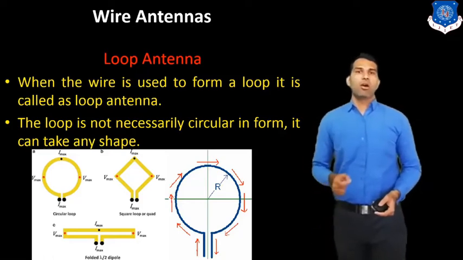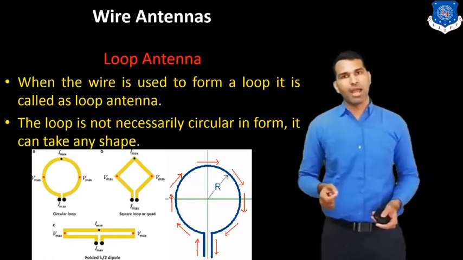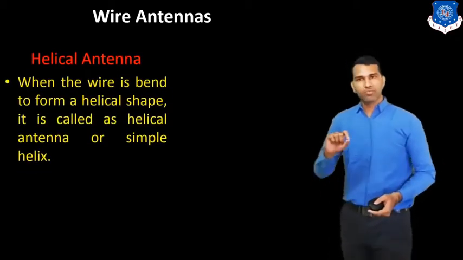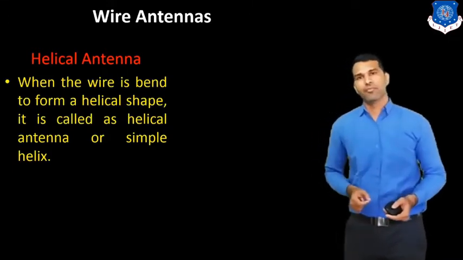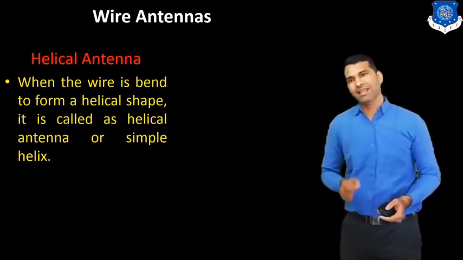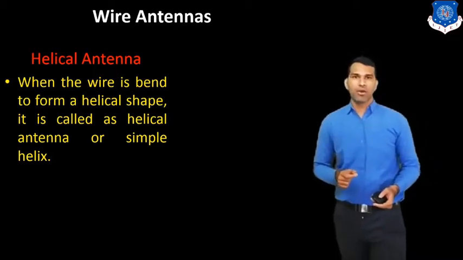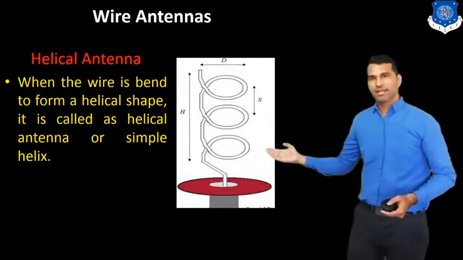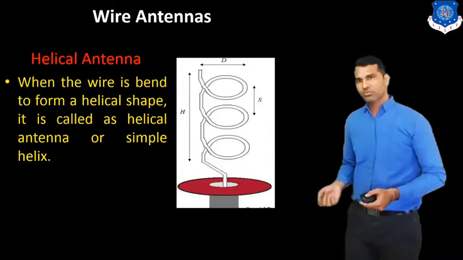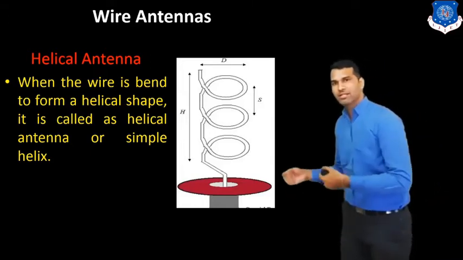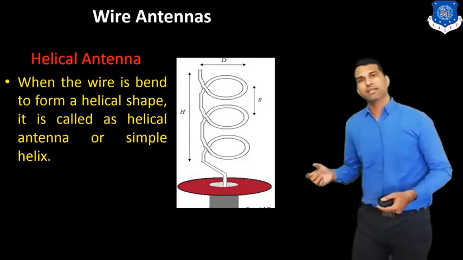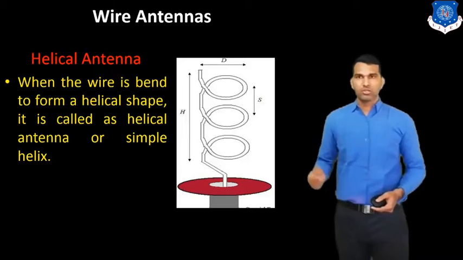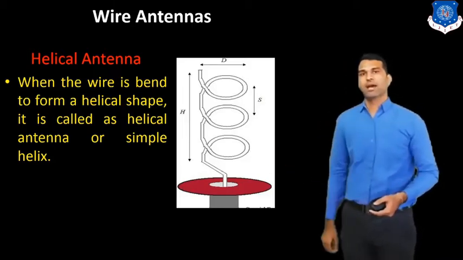Now the third and last type of wire antenna is the helical antenna. When the wire is bent to form a helical shape, it is called a helical antenna, or simply a helix antenna. This is the figure of the helix antenna. You can see when we bend this wire in the helical shape, that's why this antenna is known as the helix antenna, or the helical antenna.